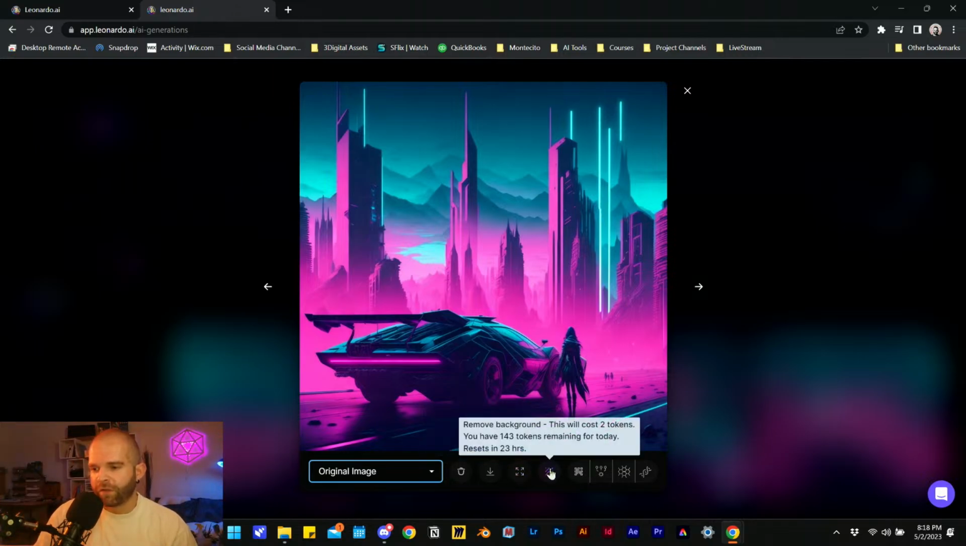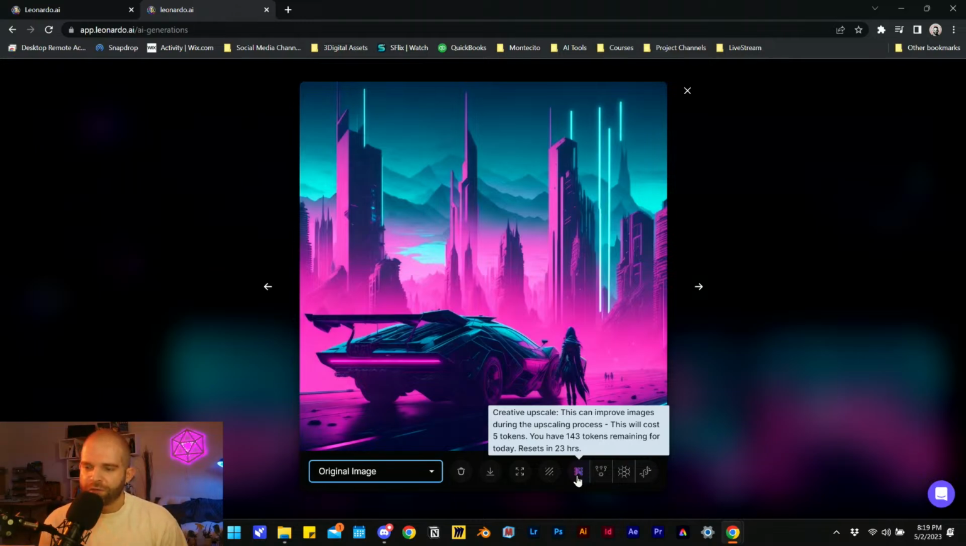So I'm definitely going to hit that. Remove background. That's cool. If you do vector art, or a logo design or something like that, you can just take out that background so you have a clean image. That's great. Creative upscale. This can improve images during the upscaling process. This will cost you 5 tokens. It tells you what everything costs, which is really great, to weigh how much time you're saving in the creative process versus how much it's costing you to save that time.